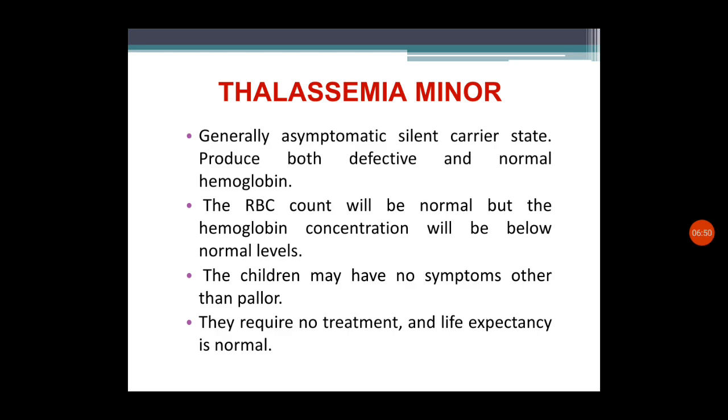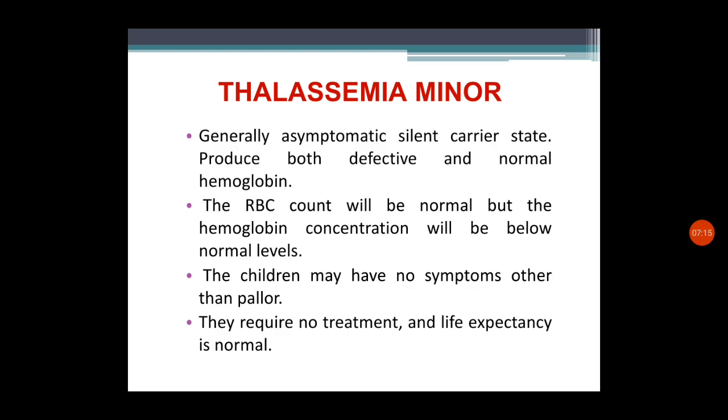Next we can see thalassemia minor, how we can explain each form of beta thalassemia. Regarding thalassemia minor, it is generally an asymptomatic, silent carrier state, because only the recessive gene of the patient is affected.